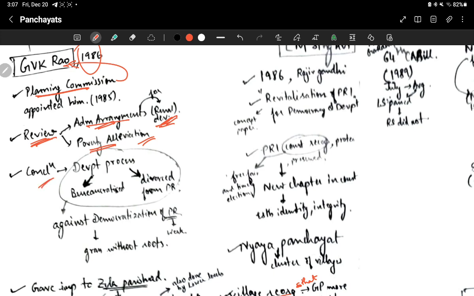What conclusion did they come to? They said that this development process was heavily bureaucratized and had diverged from Panchayati Raj. So this development process was against the democratization of Panchayati Raj. Panchayati Raj institutions were made very weak. He said that it was grass without roots.